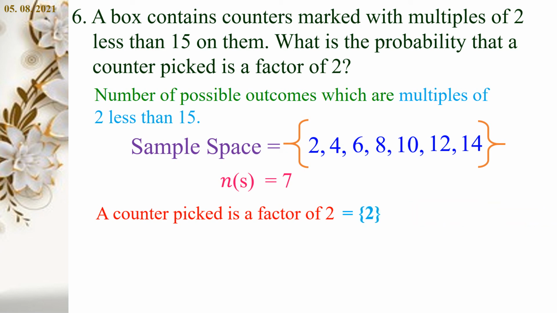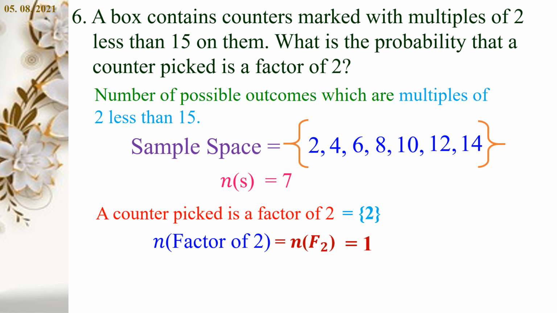Therefore, 2 is the factor of 2 in the sample space. So, it should be written inside the brace bracket. A counter picked is the factor of 2 which is equal to 2. Now N of factor of 2, which can be shortly written as N of F2, is equal to 1, because we have only one number 2, only one element, so that is 1.